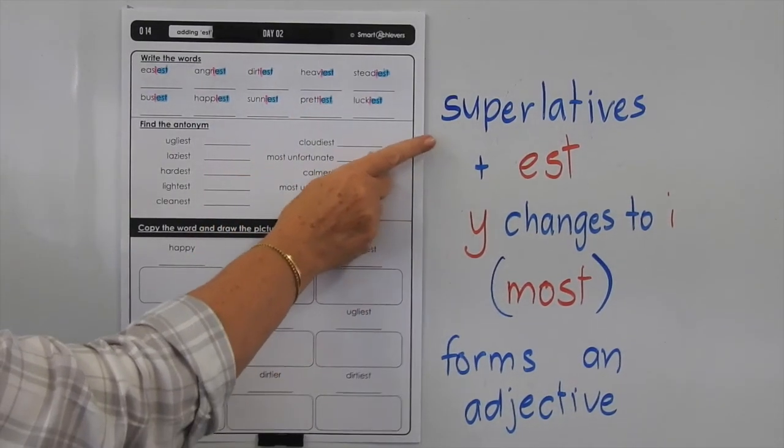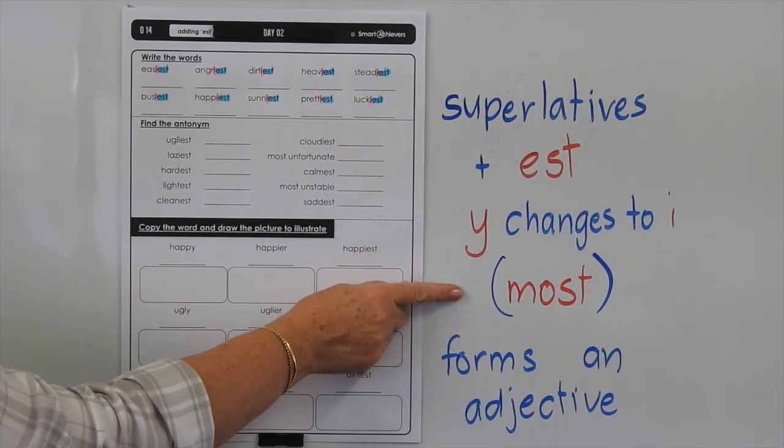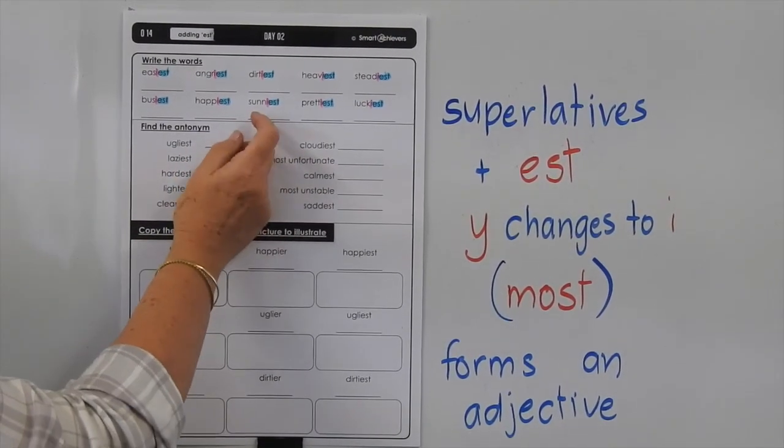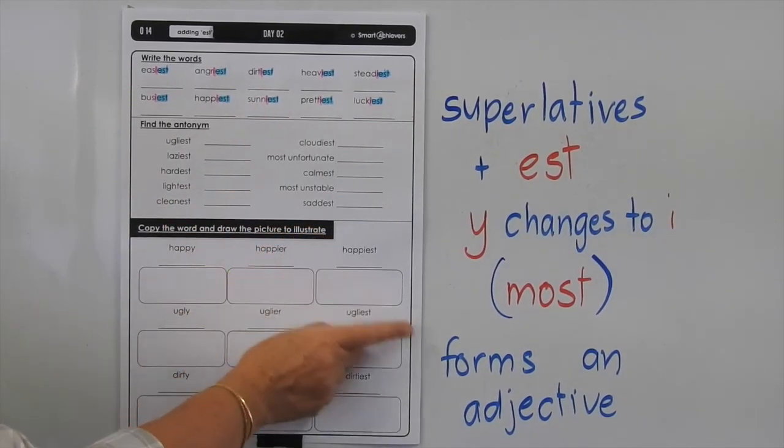So what does this mean? What is a superlative? It means the most of something. So if it's a sunny day, it could be more sunny, so it could be sunnier, or it could be the sunniest day. It means the most sunny day of all.